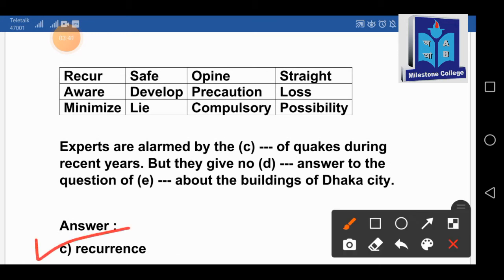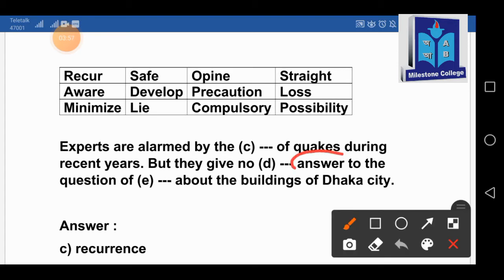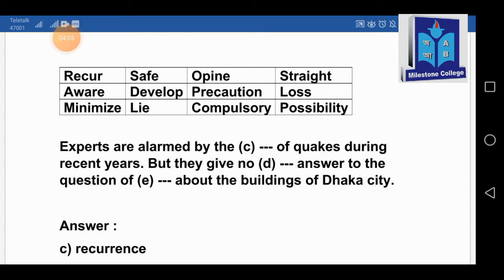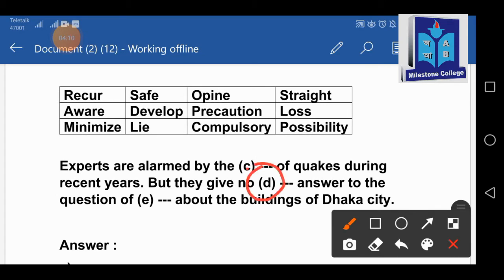See the spelling there. And now for number D, but they give no dash answer to the. So number D now, they give no dash answer. So if you look at the answer there, answer is a noun. Since answer is a noun, as we know that a noun is always modified by an adjective. So in number D, we have to use an adjective there. So what will be the answer? We can pick straight as the answer, but they give no straight answer to the question of.